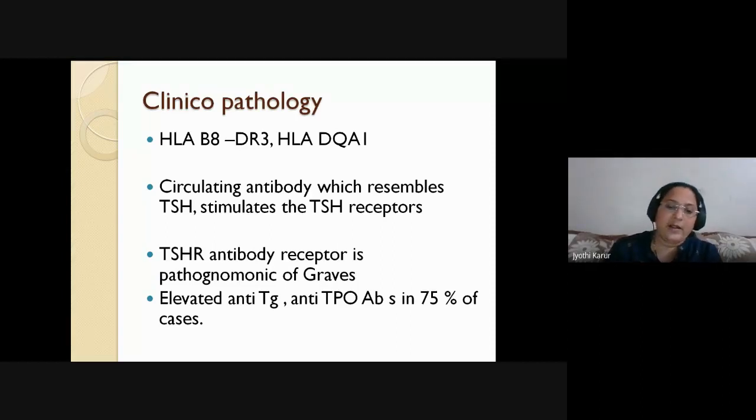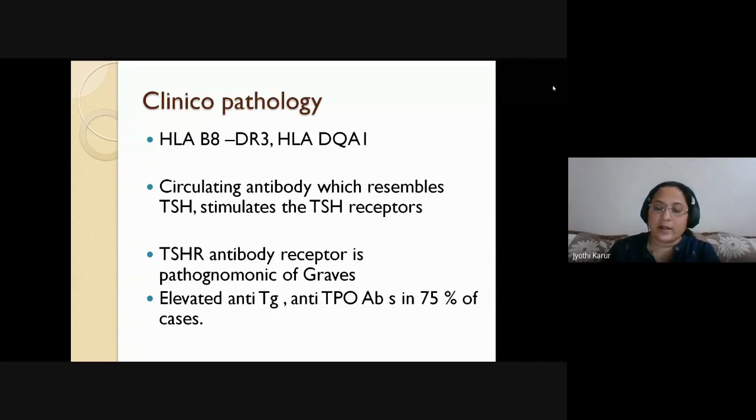Are elevated anti-TG thyroglobulin, anti-TPO antibodies. Anti-thyroid peroxidase antibodies are positive both in Graves' disease as well as Hashimoto's thyroiditis, whereas anti-TPO are more specific for Hashimoto's thyroiditis. So 50 to 75% it is specific for Graves' disease, whereas it is almost 80 to 100% specific for Hashimoto's thyroiditis. So there will be elevated anti-TG, anti-TPO in Graves' disease, and you can even do the HLA typing also, so that you can get certain.